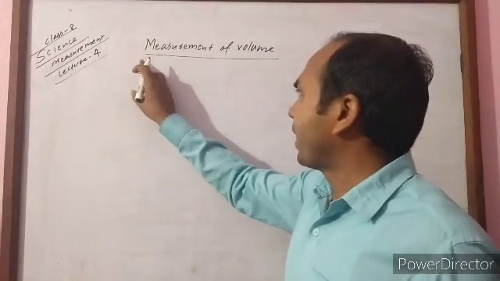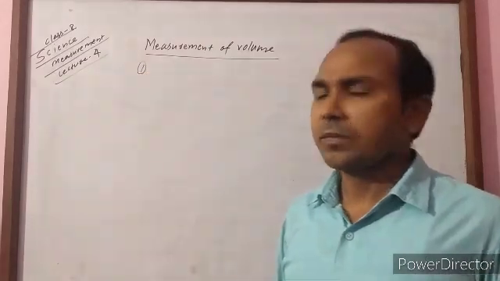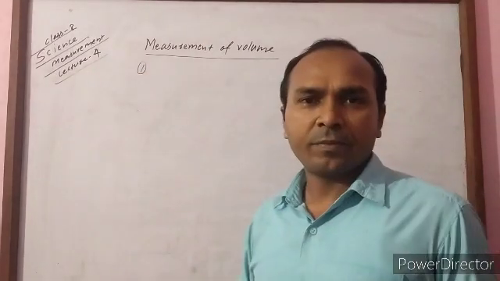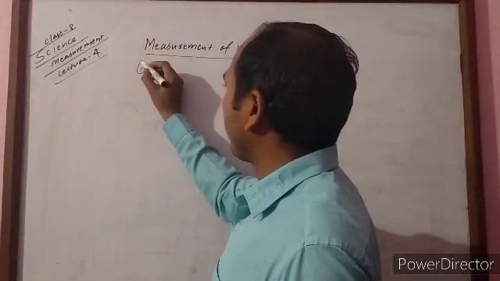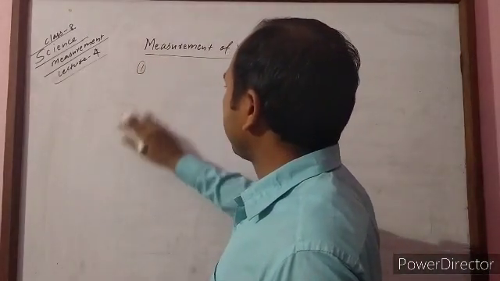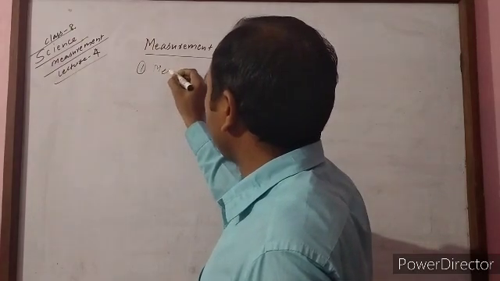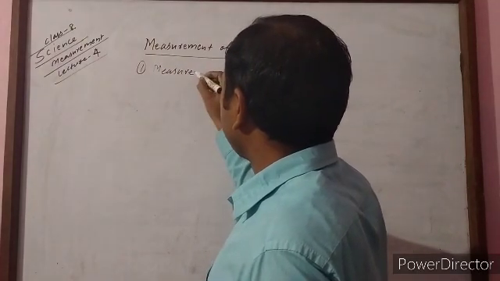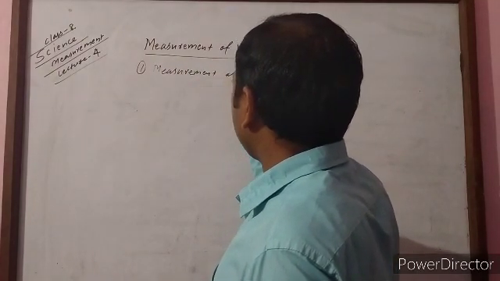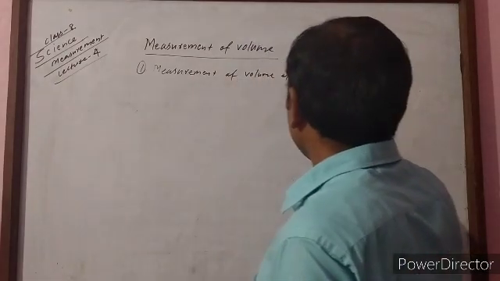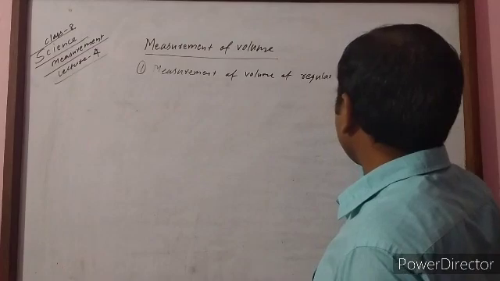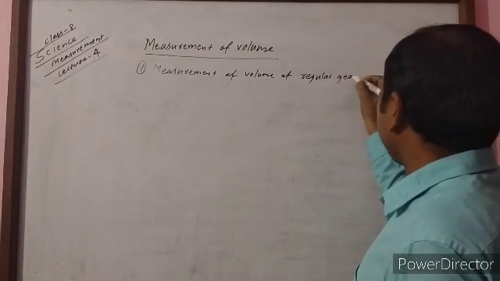Like in geometry we find area and volume, all shapes have their own formula in mathematics. Measurement of volume of regular geometrical shaped body.